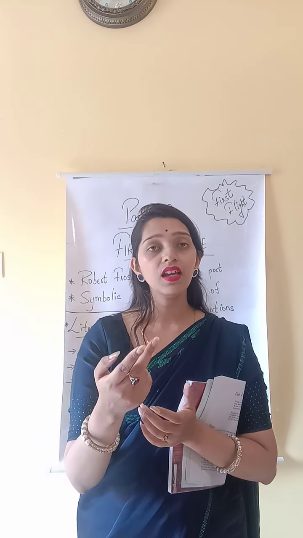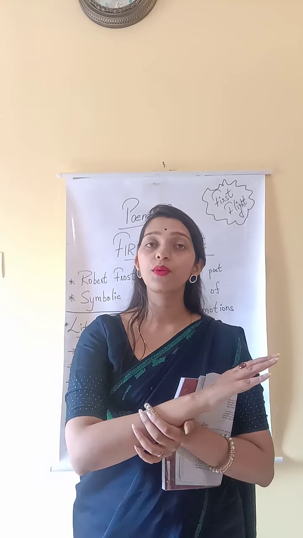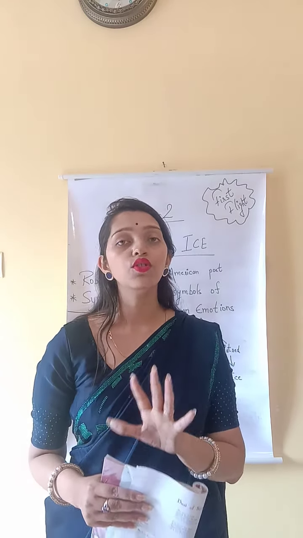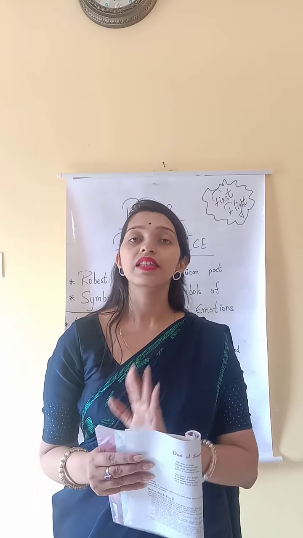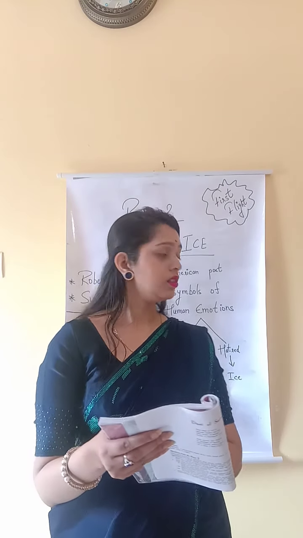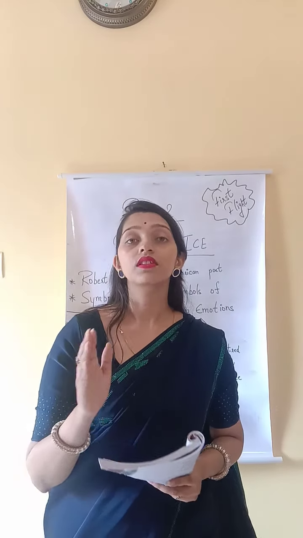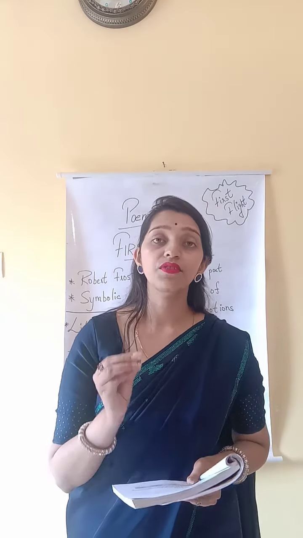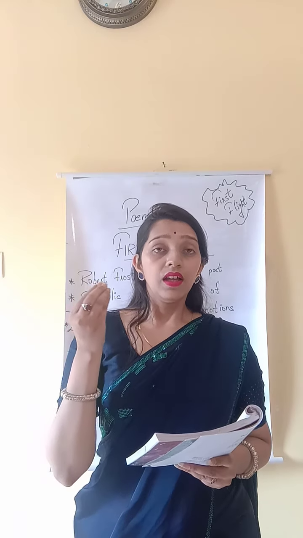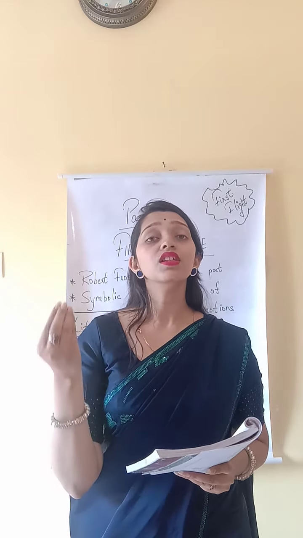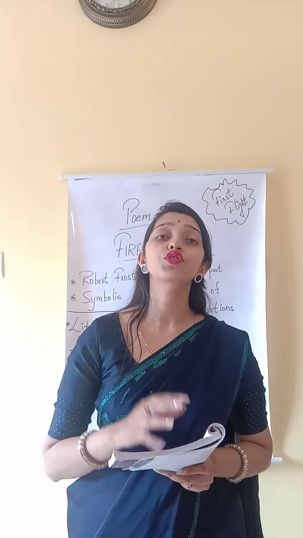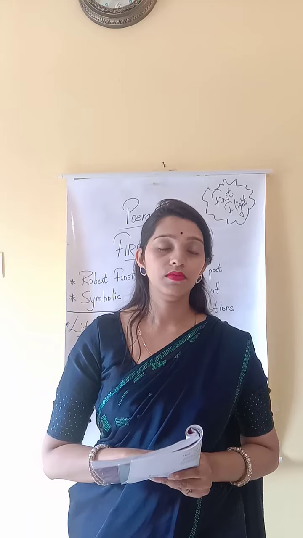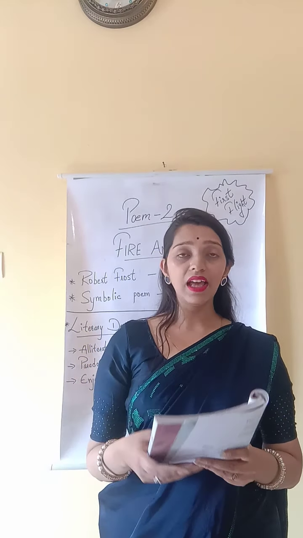So in the first stanza the poet says that fire is the reason for the world to come to an end, and in the second stanza he tells ice to be the factor. Now would suffice means sufficient, that the hatred in this world is sufficient enough to make the world come to an end. Okay, so these were the two stanzas.